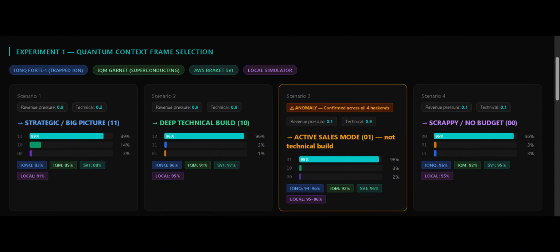Scenario 3 is the one that doesn't behave. Low revenue, high technical, you'd expect deep technical build. Every backend selects active sales mode instead. IonQ at 94 to 96%, IQM Garnet at 92, AWS SV1 at 96, local simulator at 95 to 96. 4 completely different backends, same anomaly every time. That's not a hardware glitch. That's the circuit reading something real. And we're going to prove what it's reading in Experiment 3.